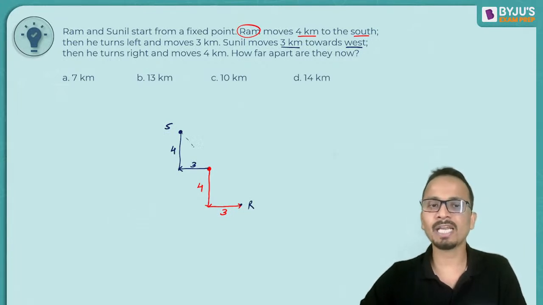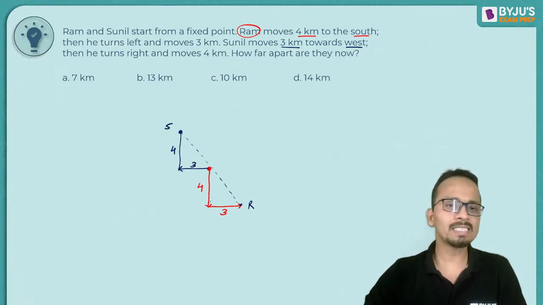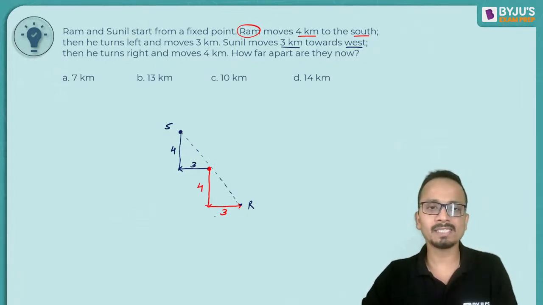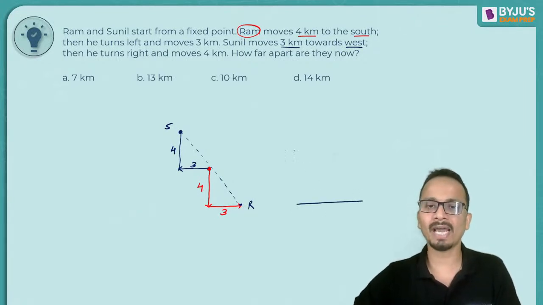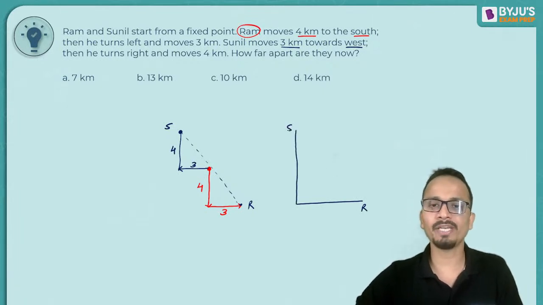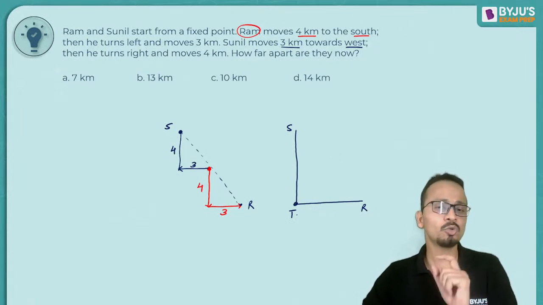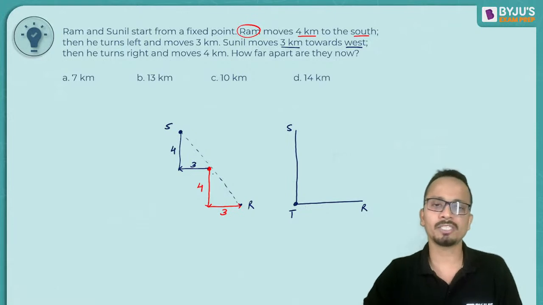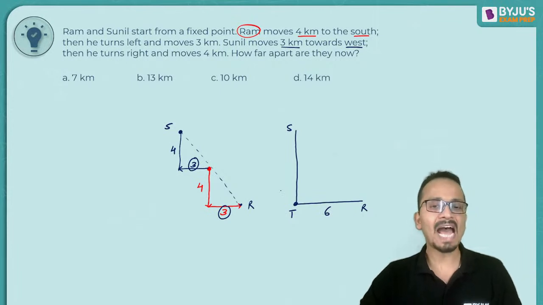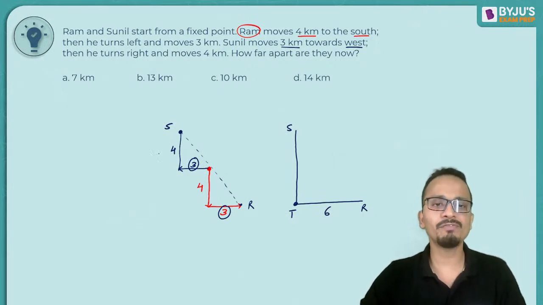Now, if I draw a straight line between these 2 points, so I can say that there is a net horizontal distance between these 2 points. So if I draw a right angled triangle, like this is point R, this is point S, and let's say this is point T. If I try to find out the distance between R and T, the distance between R and T will be the net horizontal distance. So net horizontal distance will be 3 plus 3, that is 6. And net vertical distance will be 4 plus 4, that is 8.